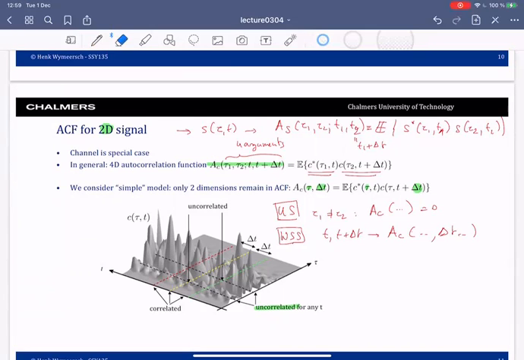So whether I look at the correlation between this time with respect to this time, or this time with respect to this time, this autocorrelation will be the same. They're equally correlated. This allows us to get rid of most of the four arguments, so we'll only have tau and delta t remaining. Tau is the absolute delay, and delta t is the difference in time, or lag.